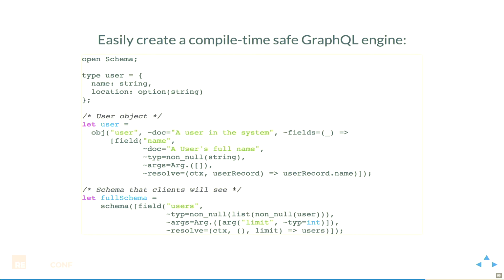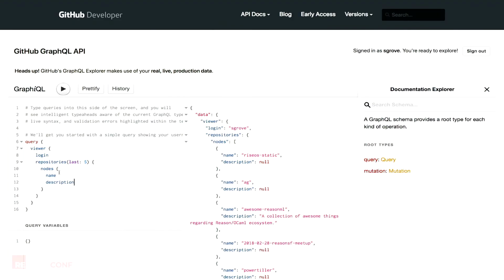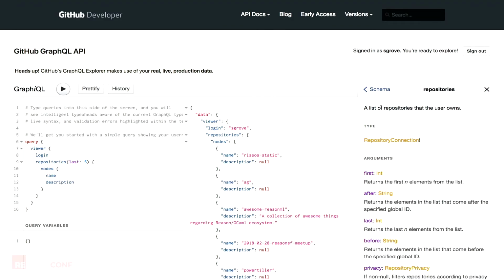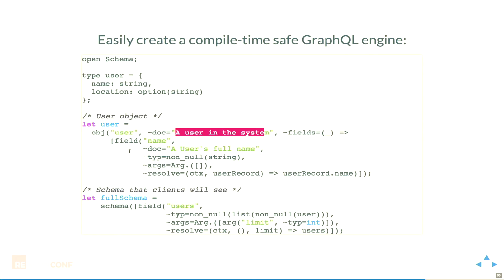I'm defining a user here, so I've opened up the schema up there. That's going to provide me with all of these nice functions. You can see that user is a GraphQL object, and I'm providing the name of it that's going to be rendered in all the tooling, the description of it. And this is exposed inside of tooling like this, where I can just click on what is the repository, and I see the definition right here, the description, and I see all of its subfields, and I see the definition of those fields. So all of this is going to be defined right here.